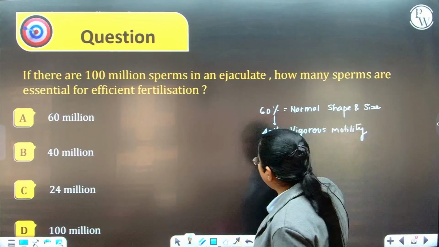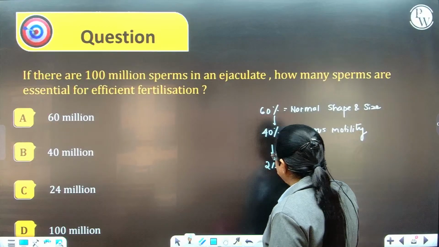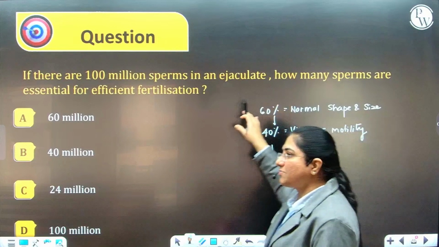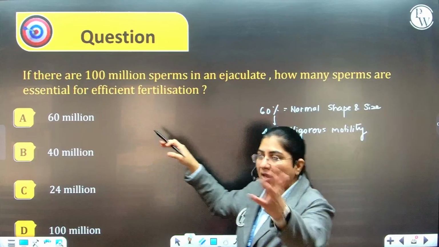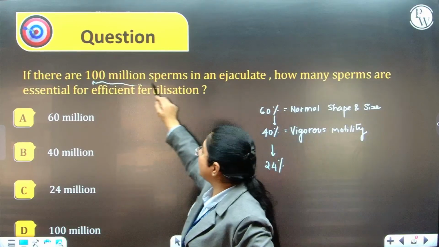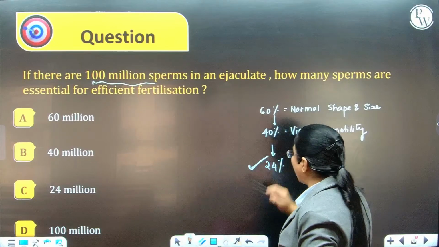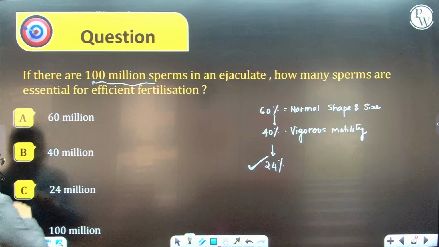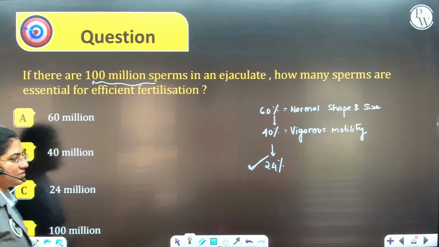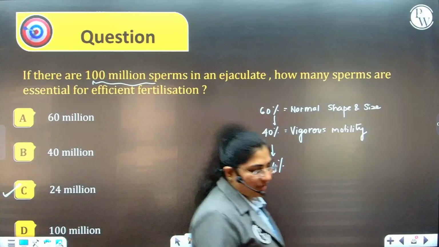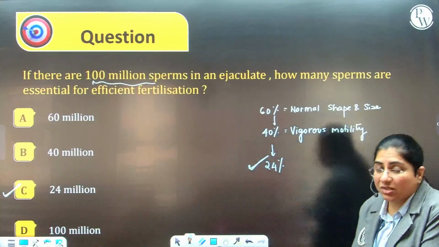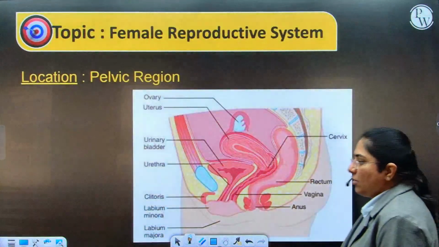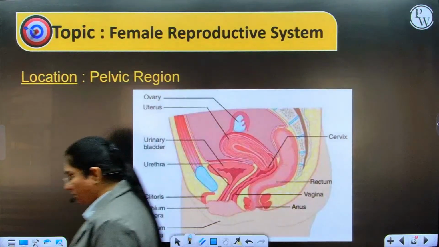So that means it has to be 24% of the sperms. So if this was 200 to 300 million sperms, we needed to calculate. However, if they are given 100 million sperms, the answer is very simple and direct, where you have 24 million sperms which are having normal shape, size, structure and vigorous motility for efficient fertilization. So that was about the male reproductive system.